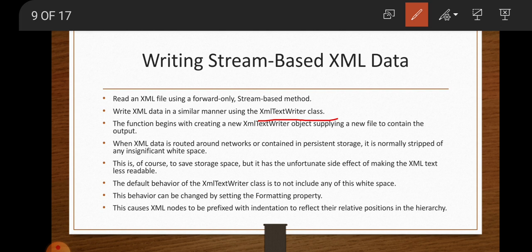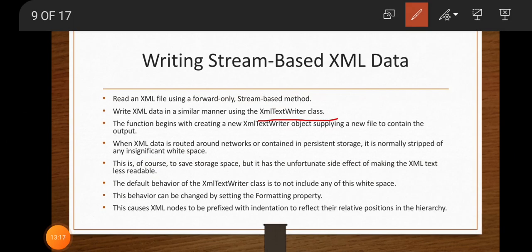The default behavior of the XML text writer class does not include any white space at all. It can be changed by setting the formatting property. Next, the XML nodes are to be prefixed with indentation to reflect their relative positions in the hierarchy. There is no need for white space. Rather than using white space, we must use indentation.